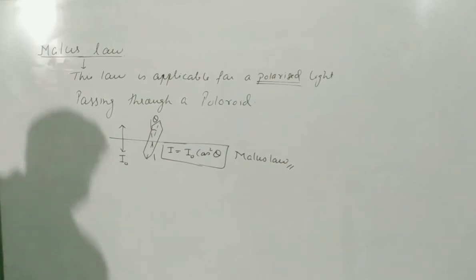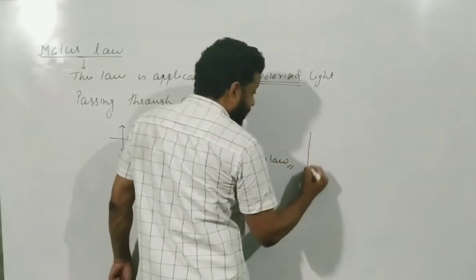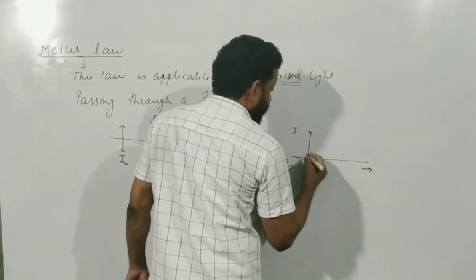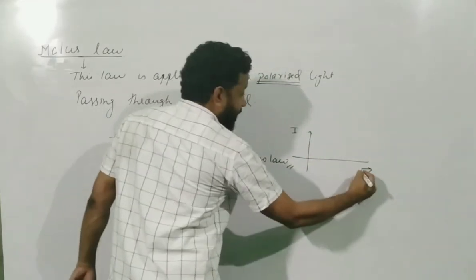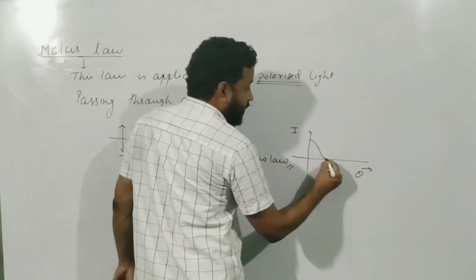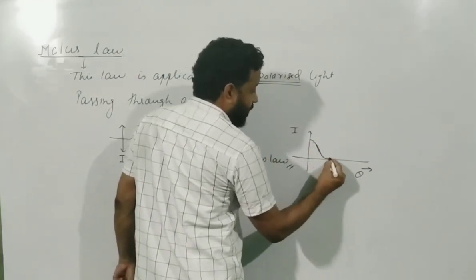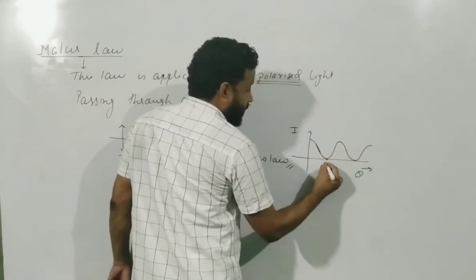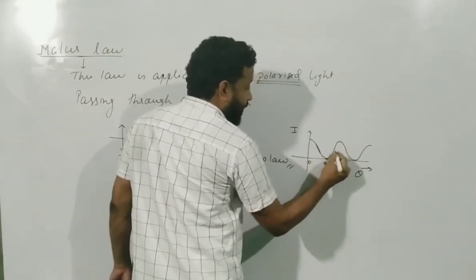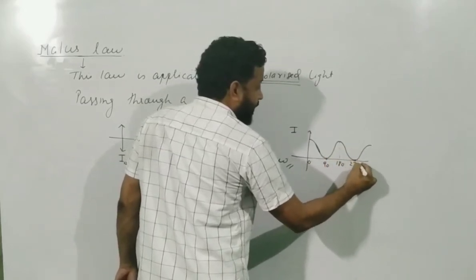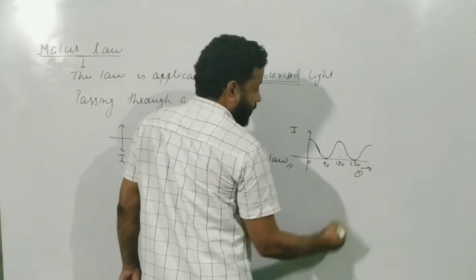Okay? How does the graph of this look like? If they ask you to plot the graph, so if I consider this to be my intensity, and this is theta, and the variation is a cos square function. Cos square function looks like this. This is 0 degree, this has to be 90 degree, this is 180 degree, and this is 270 degree, and so on.